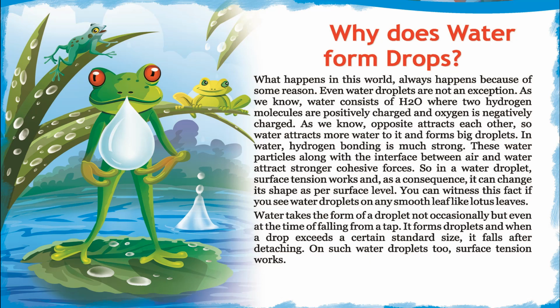In water, hydrogen bonding is much stronger. These water particles, along with the interface between air and water, exert strong cohesive forces. So in a water droplet, surface tension works, and as a consequence, it can change its shape as per surface level. You can witness this if you see water droplets on any smooth leaf like lotus leaves.